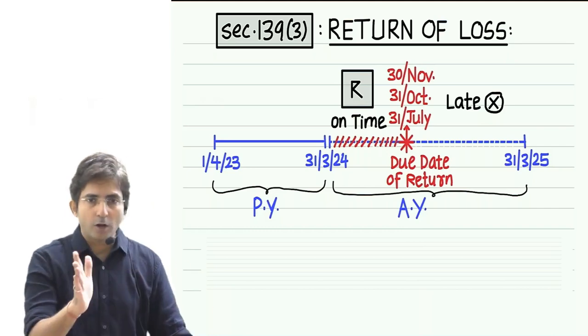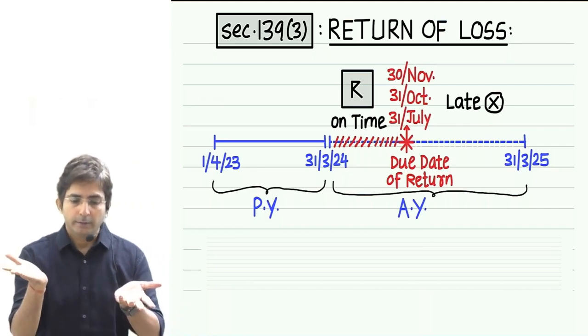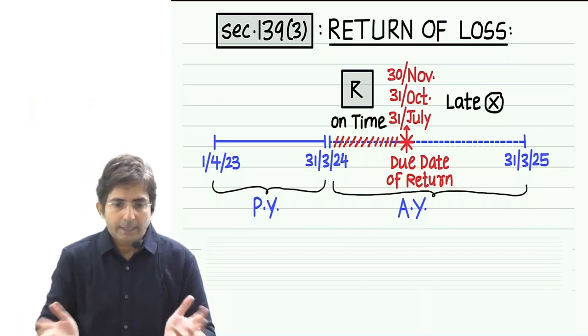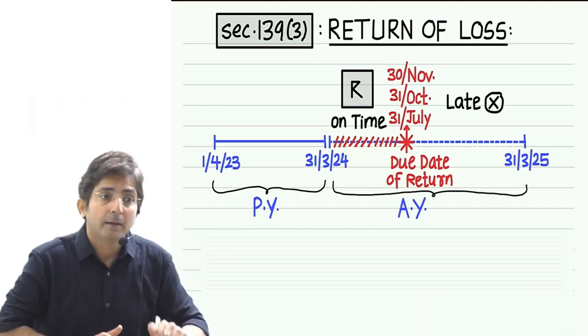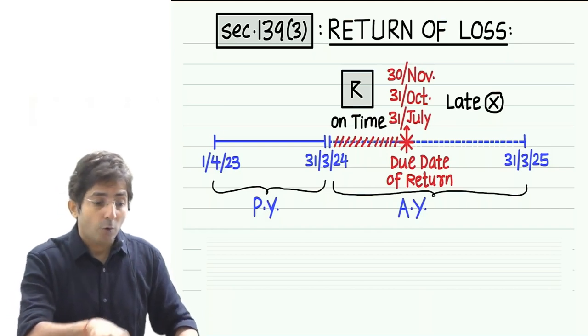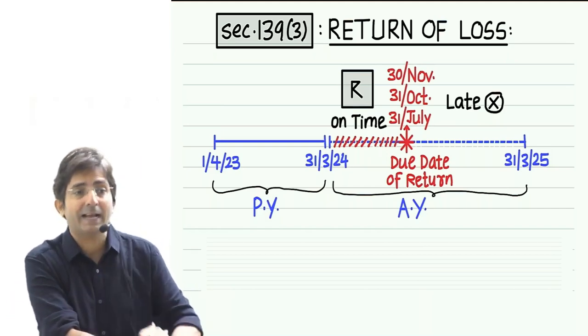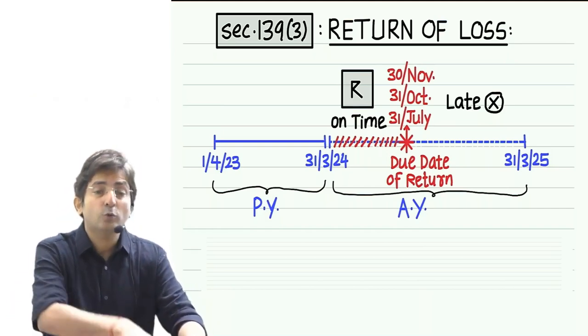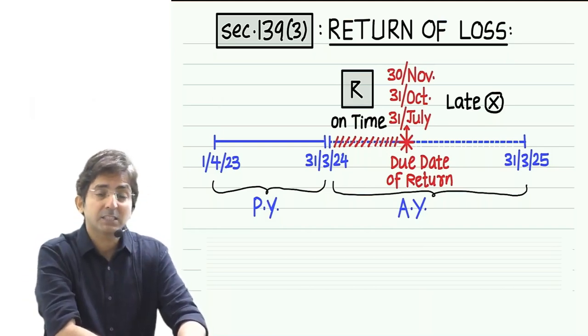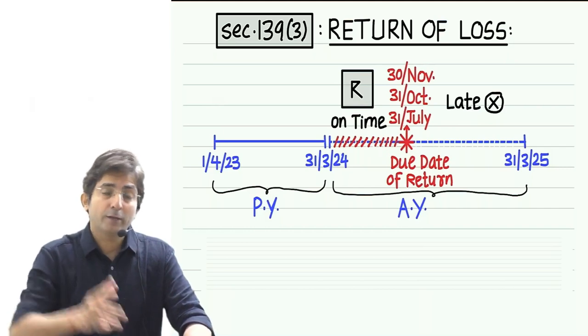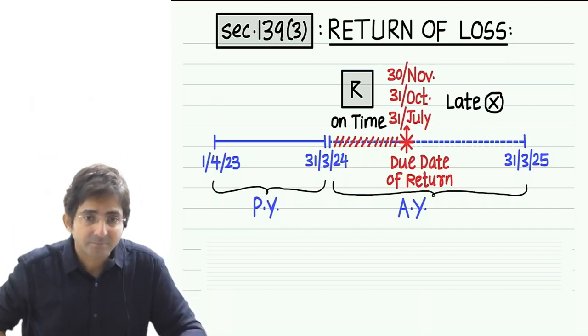People suffering loss have the mentality of what? On losses there is no tax. And when there is no tax, why should I file the return? They have this mentality. But then people forget. On losses you don't have to pay the tax. But these losses you carry forward. And when you carry forward, you adjust some income only, no? And on income there is tax, no?